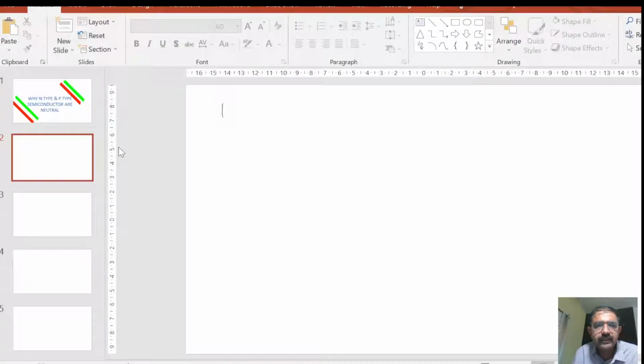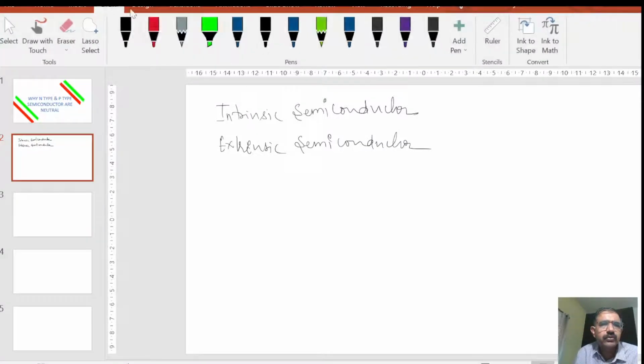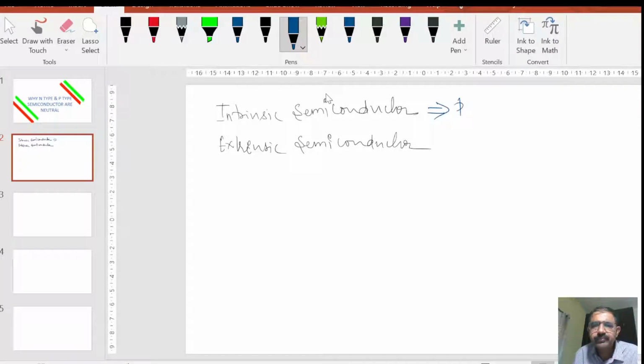Normally we say intrinsic semiconductor and extrinsic semiconductor. As you know, intrinsic semiconductors are also known as pure semiconductors. The examples, normally we say, silicon and germanium are intrinsic semiconductors.